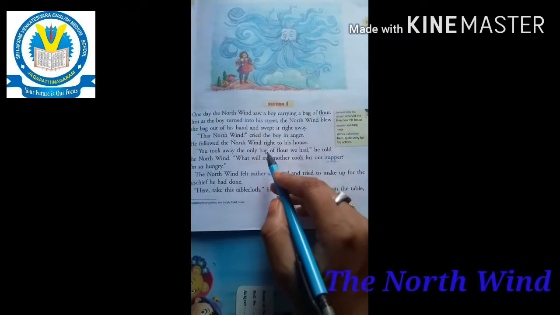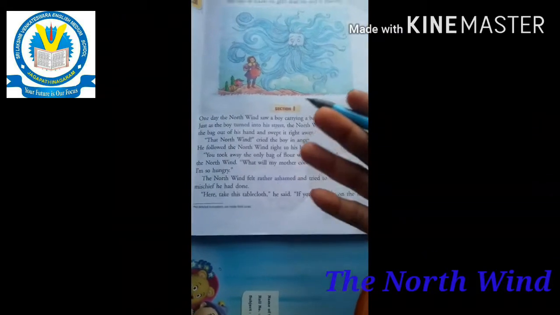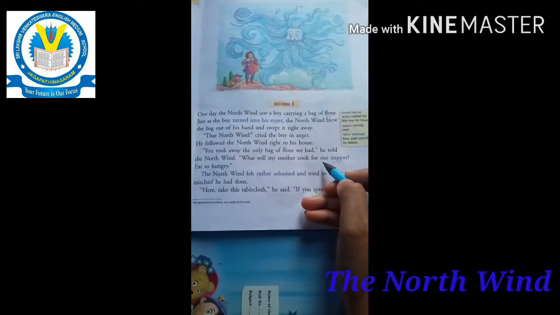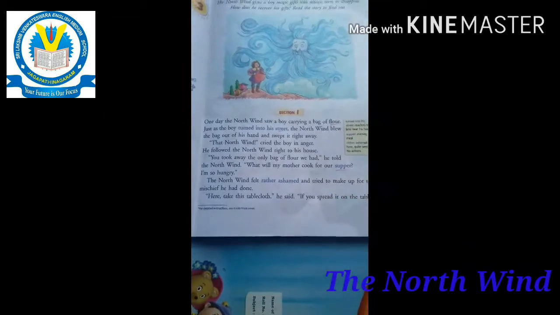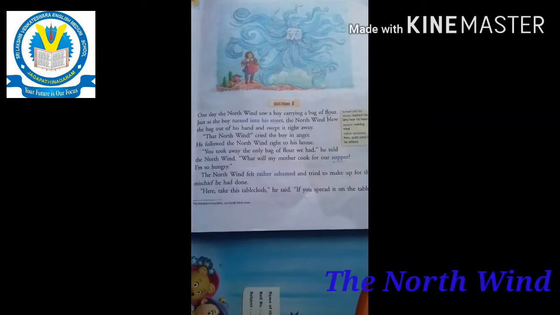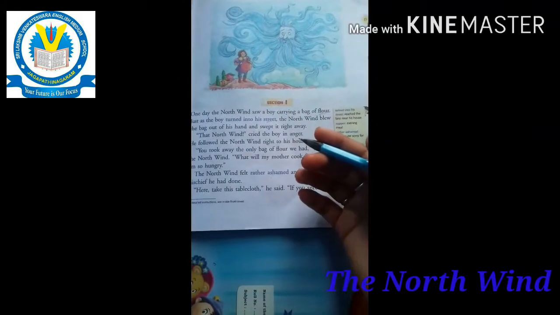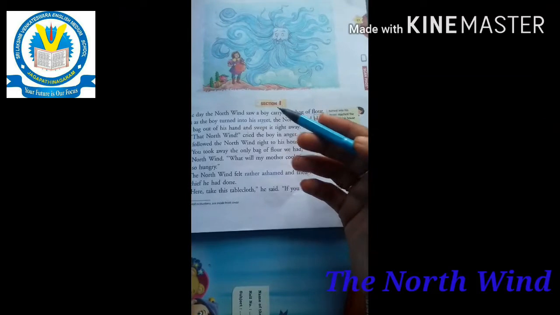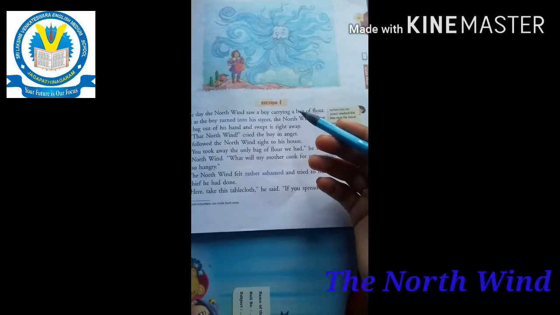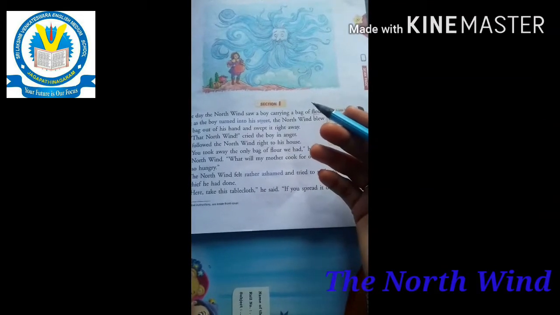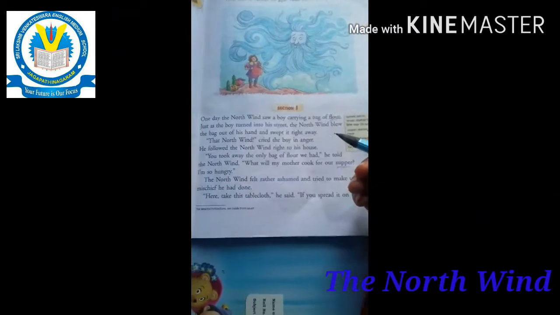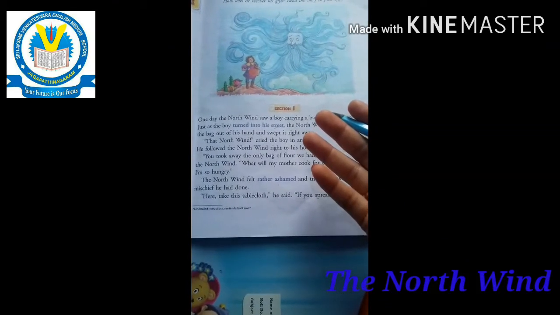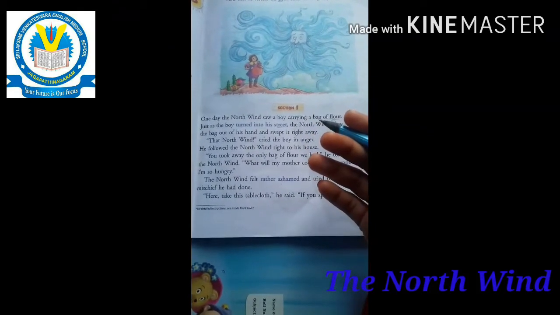We had only that one bag of flour. So what will my mother cook for our supper? I am so very hungry. Supper means evening meal. In the morning it is breakfast, afternoon is lunch, and night time is dinner. Evening meal is supper. So he feels very sad.